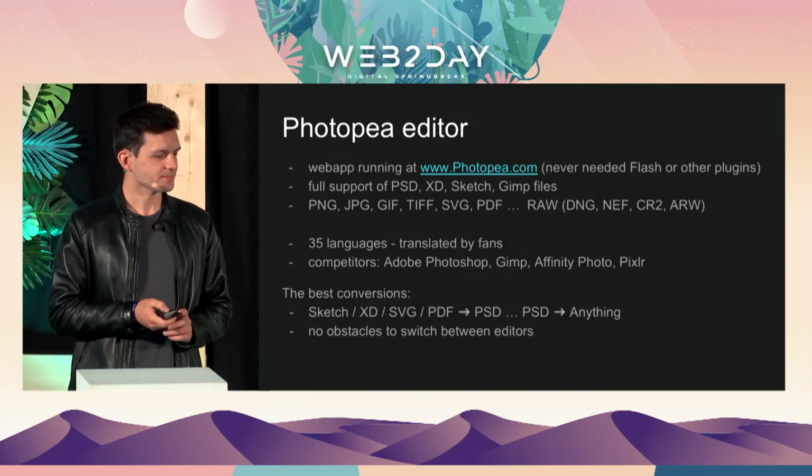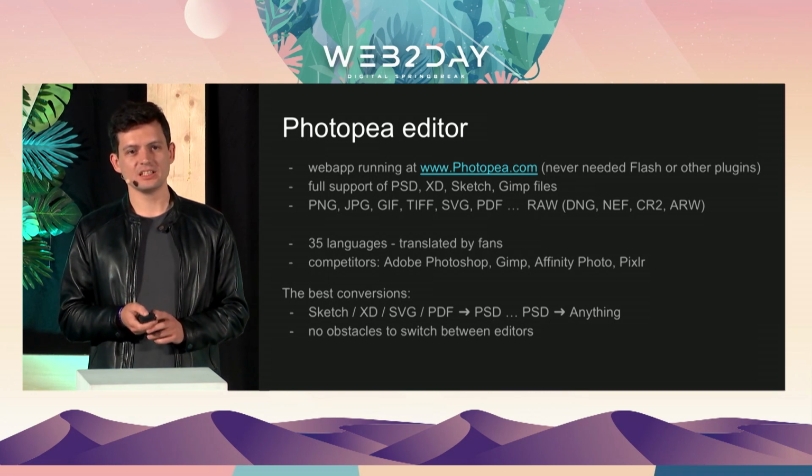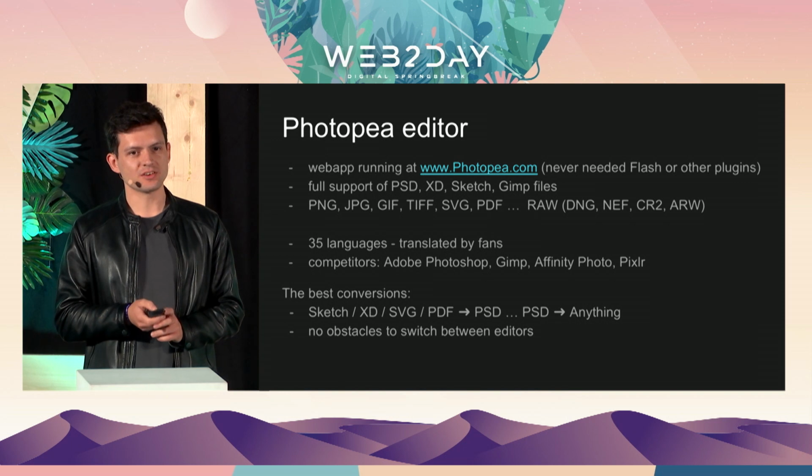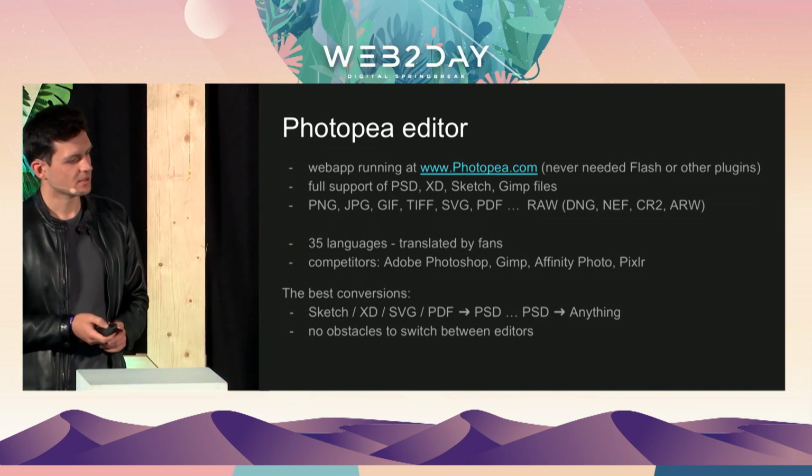It is a web app which runs at www.photopea.com. Photopea was, since the beginning, made using JavaScript and open web formats. It never required any plugins.